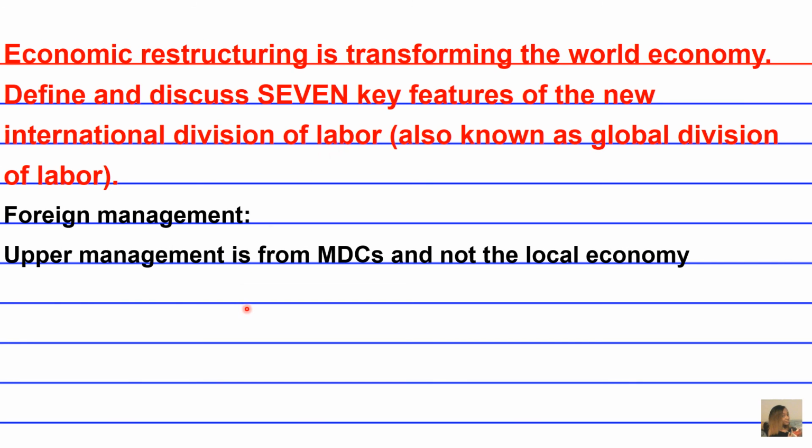Okay, so in a situation where there's foreign management of a company or an economy, upper management is usually from a more developed country and the management is not executed by the local economy. For example, this may be the recent situation in Greece after the economy basically collapsed and the more developed European Union began to take over. I might be slightly wrong in that example, but I think you get the point. And this may not be welcome by the country that's being controlled, so keep that in mind.